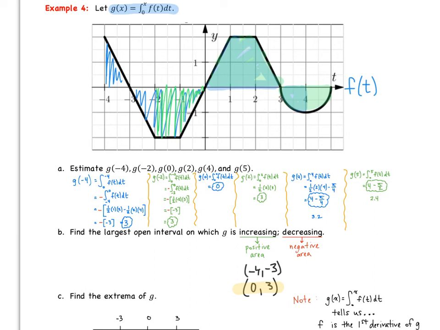Then for decreasing, we're looking on intervals where we have negative areas, okay? So we have from -3 to 0, and we also have from 3 to 5, that interval. So which one is the most negative? Well, hopefully you can look at it and see, well, the interval from -3 to 0 is the largest open interval where G is decreasing.